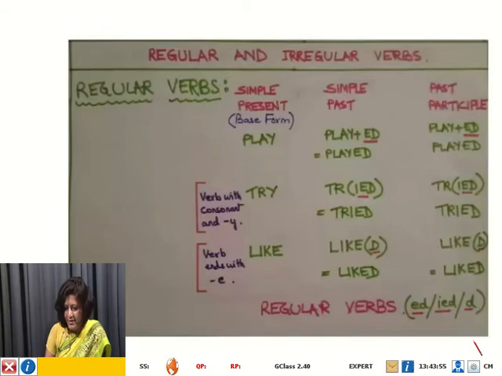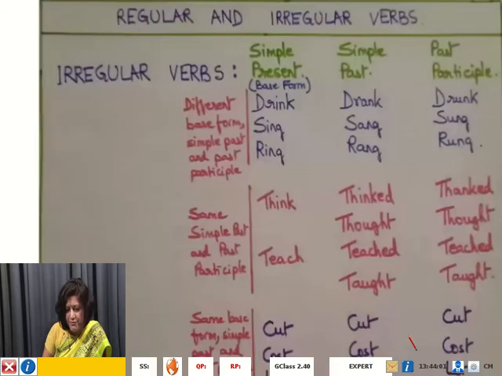Now again we look at the chart on irregular verbs. Look at another set of irregular verbs. This time let us take the verb think. What do we see here? We cannot write thinked. We cannot add ed here. That will not be grammatically correct.